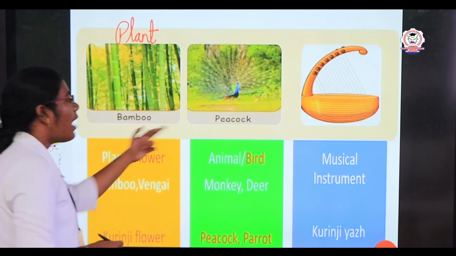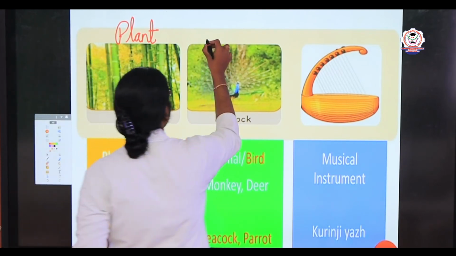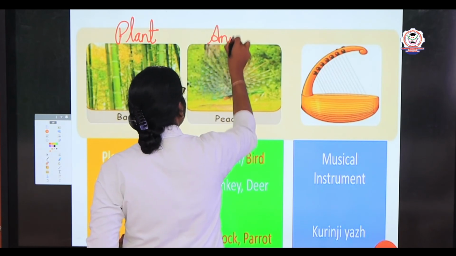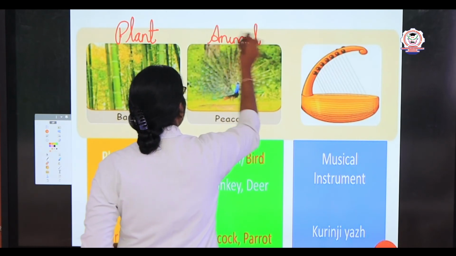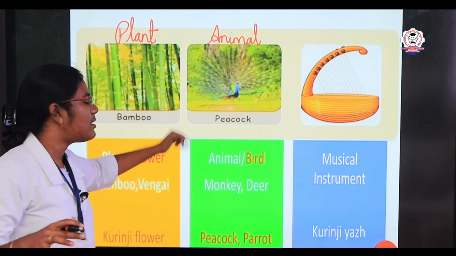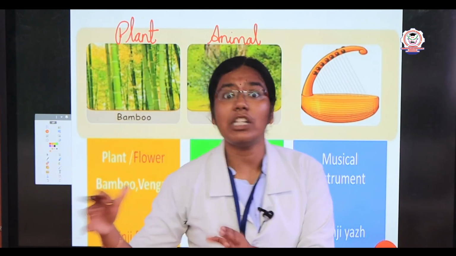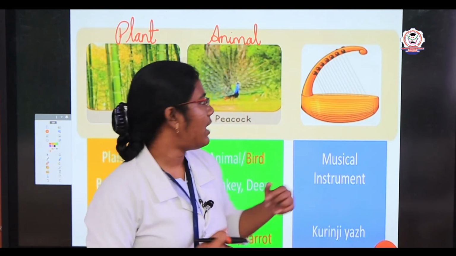The next is animals, animals as well as birds. So here you'll see the peacock, as well as animals like monkey, deer, and sometimes you will see a cheetah also, in a mountainous area.